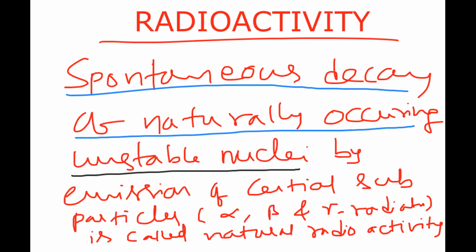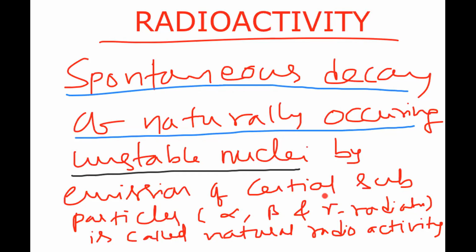The emission of these rays takes place because of instability of the nucleus. In this process of emitting rays, the nucleus tries to attain stability. Why is it emitting alpha particles, beta particles, gamma radiation? Because unstable nuclei want to attain stability.